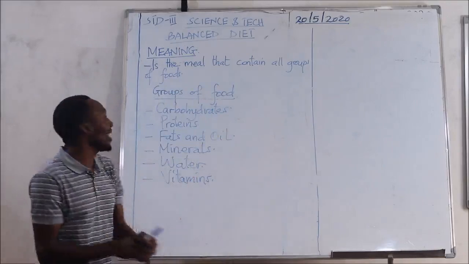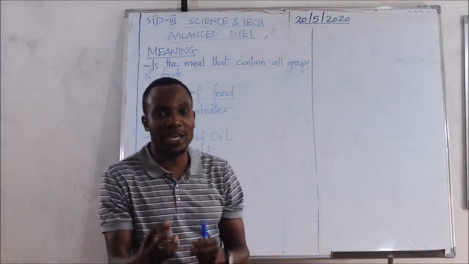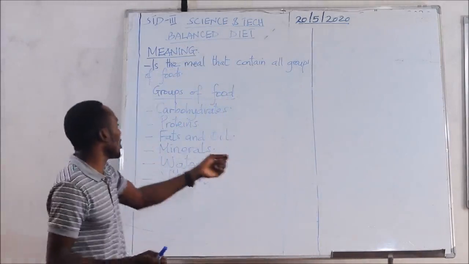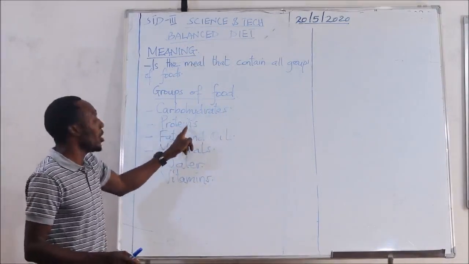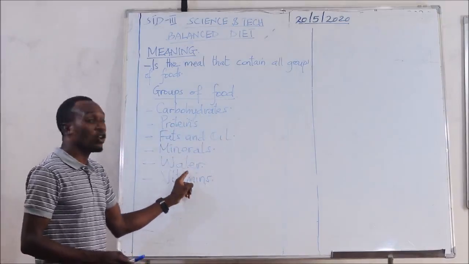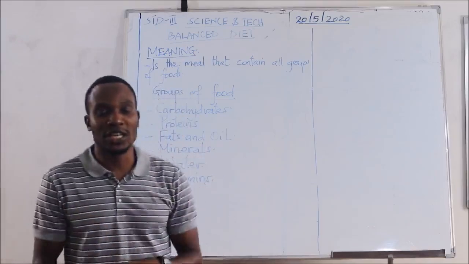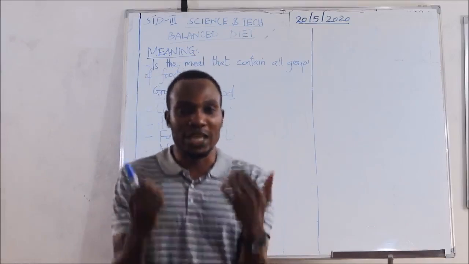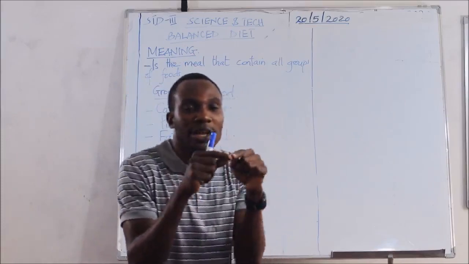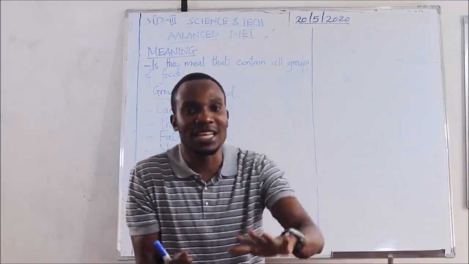So when we say balanced diet, we mean the meal that consists of all groups of food, which are carbohydrates, proteins, fats and oil, minerals, water and vitamins. So make sure that every meal that you take consists of a balanced diet.